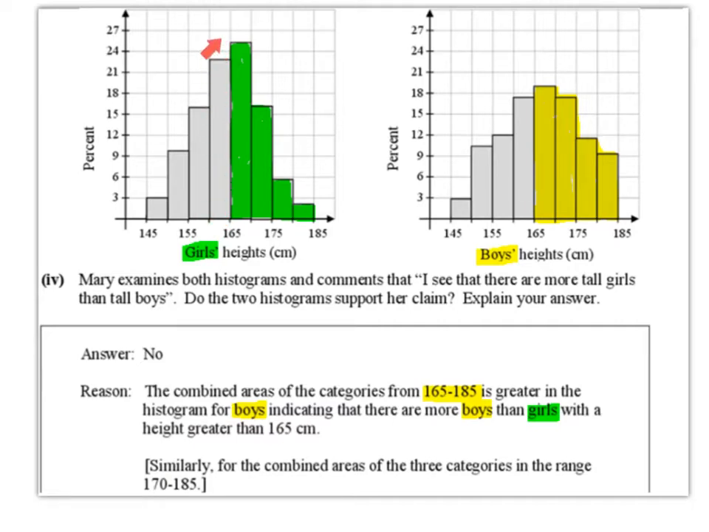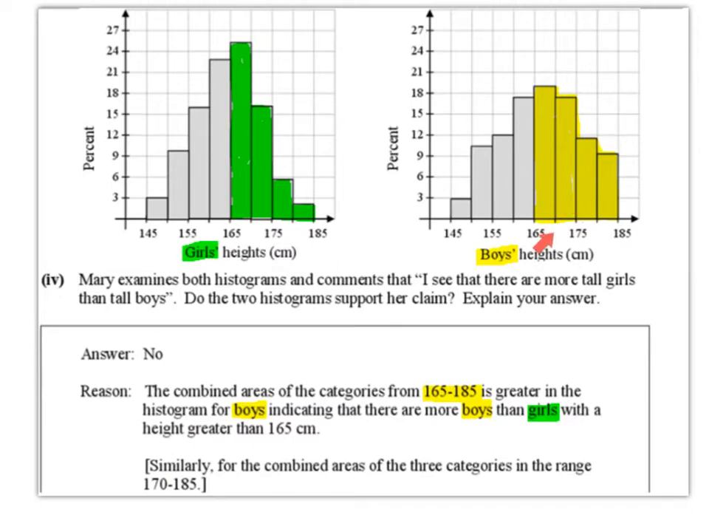So the girls in this bar, 165 to 170, is about 26%, and then we were to add that on to the area for 170 to 175, which is about 16%, and then add that to the area of 175 to 180, which is just below 6%, and then add that to the 180 to 185 height group, which is about 2%. If we were to add those up, and then do the same with the boys.